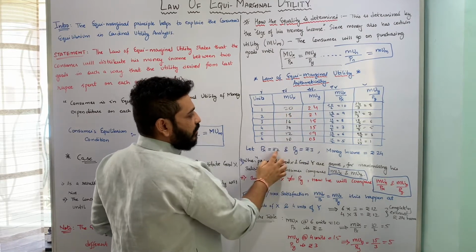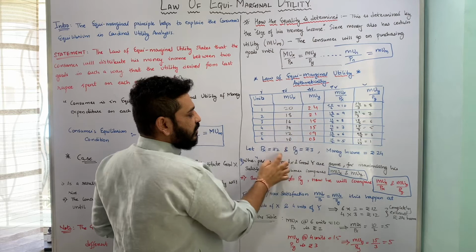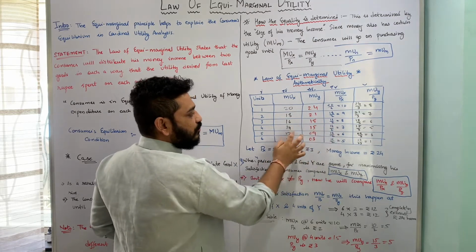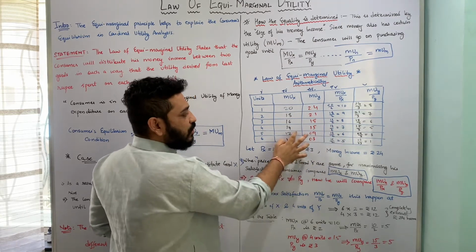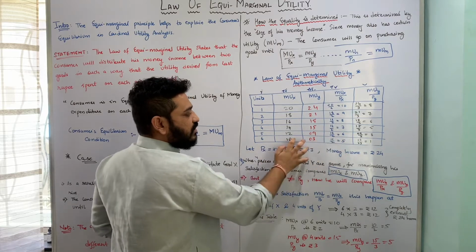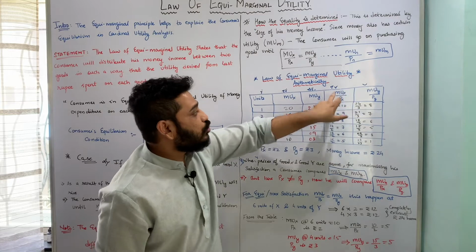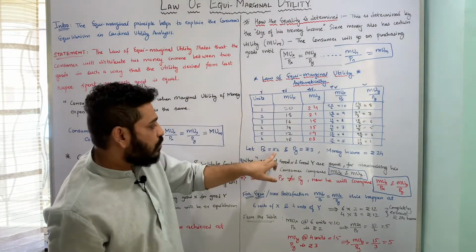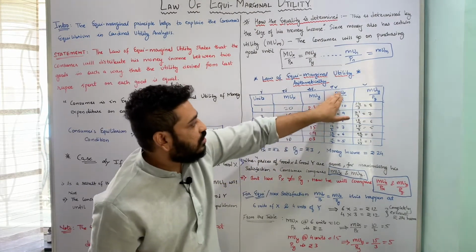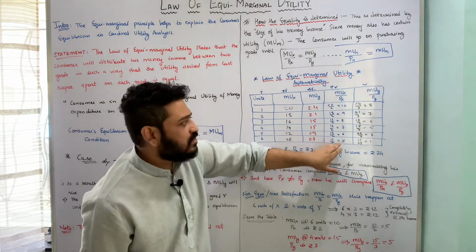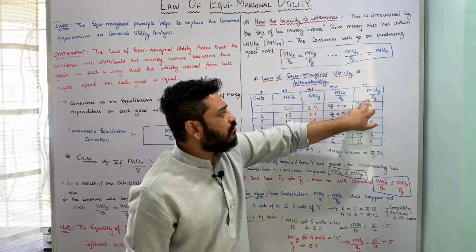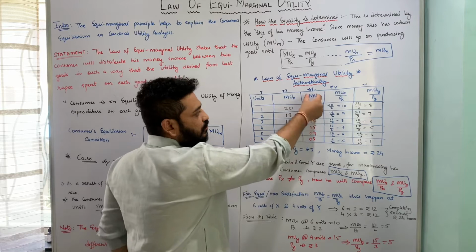Then 18 divided by 2 gives me 9. 16 divided by 2 gives me 8. 14 divided by 2 gives me 7. 12 divided by 2 gives me 6. And 10 divided by 2 gives me 5. So this is now looking at the ratio of marginal utility of X to price of X. I hope this column is pretty much clear, how I have achieved this. Similarly, marginal utility of Y upon price of Y. Now the marginal utility of Y is given in the third column.